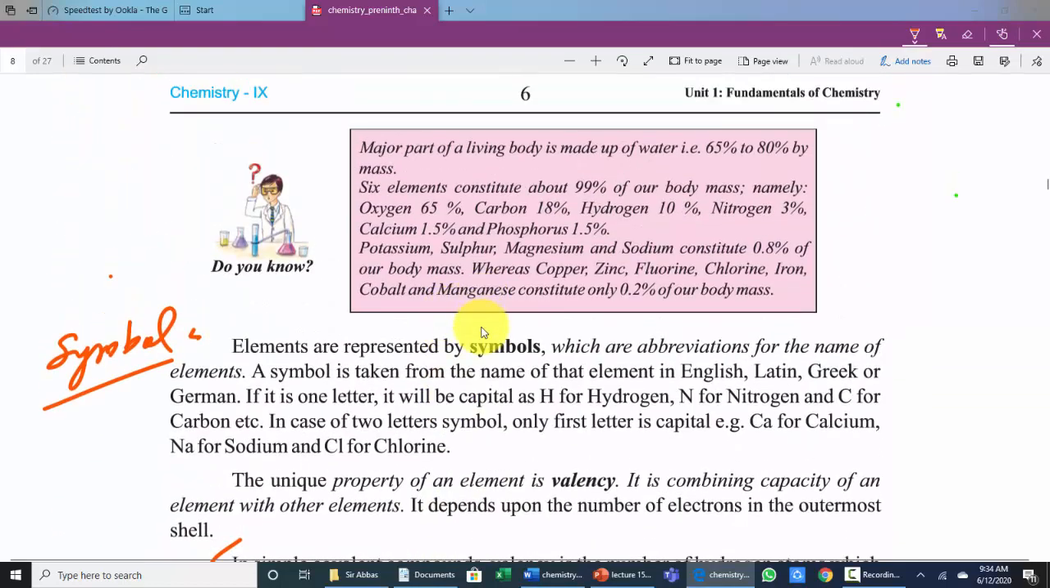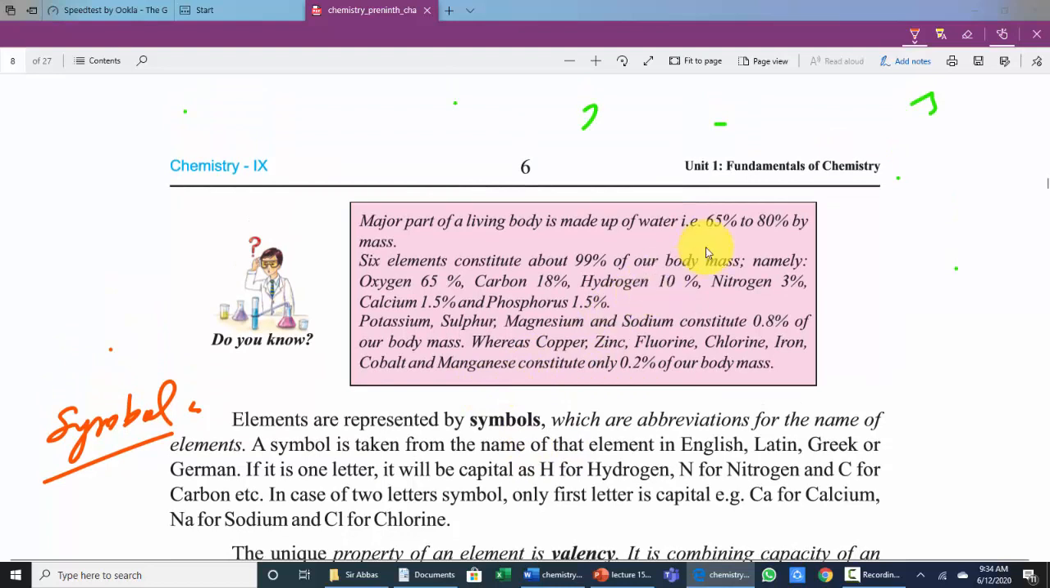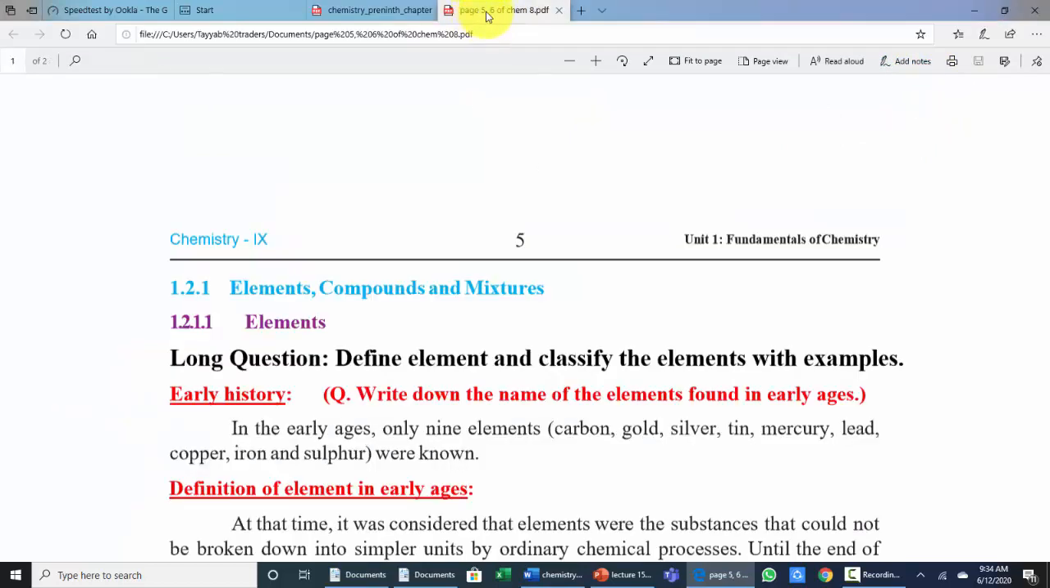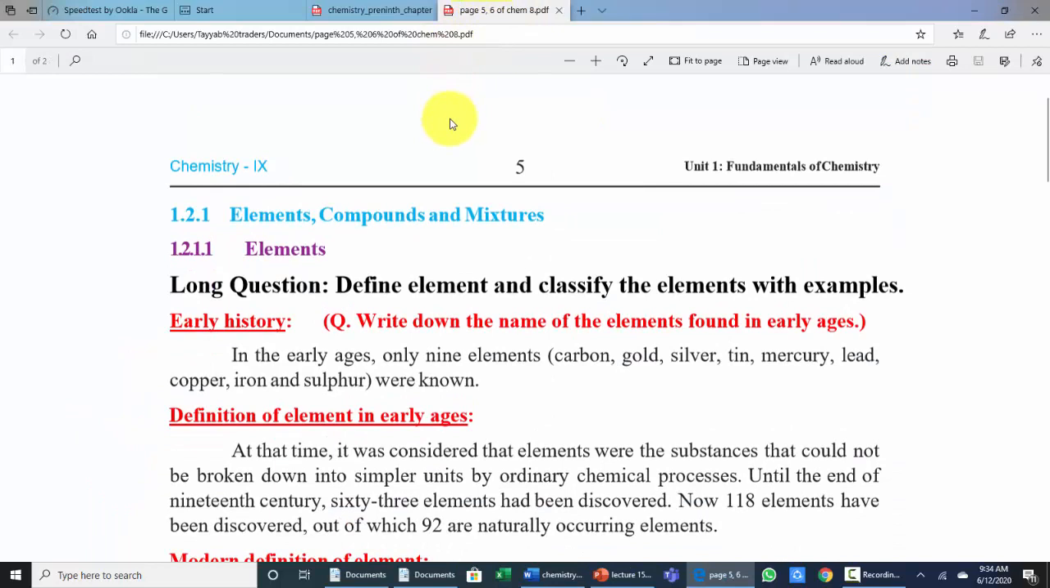So I can give you an example that how marking looks like on these 2 pages of chapter number 1, page number 5 and 6. So I will give you how the marking looks like. So dear students, look at this page. I have changed this page according to what we have discussed here.